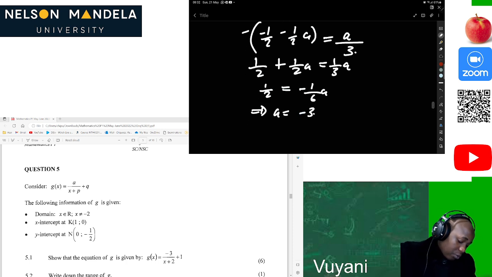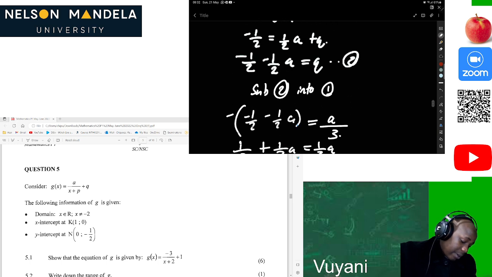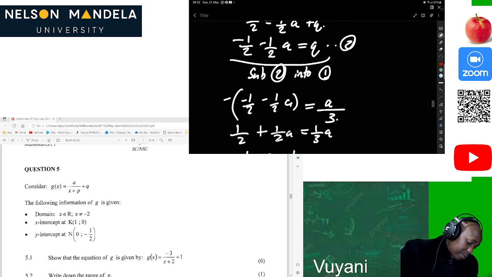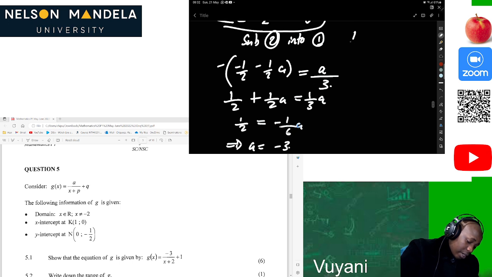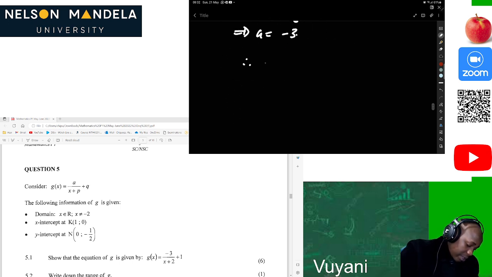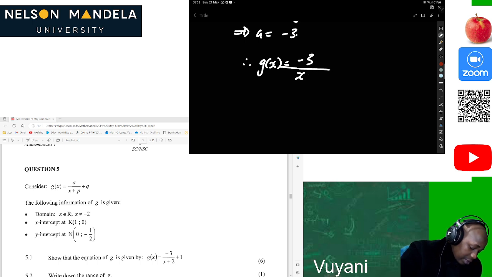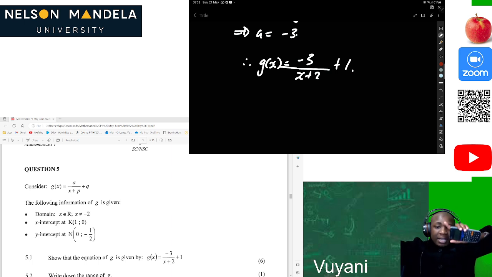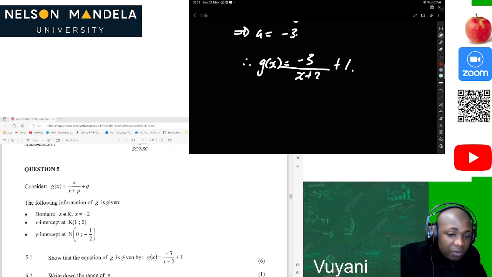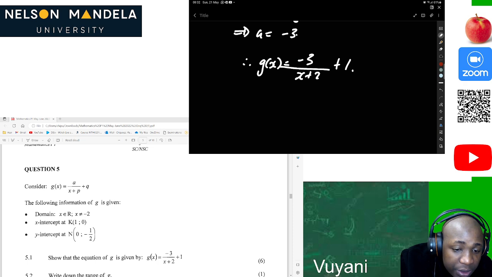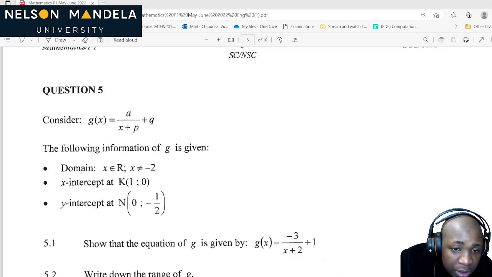Then what is our q? We just substitute here the a value. So our q will be -1/2 minus 1/2 times -3. Then our q will be equal to 1 when we substitute there. So therefore we can see that g of x is equal to -3 over x plus 2 plus 1. Just like that, we are happy and we've already solved that question. Let's proceed to the next question.